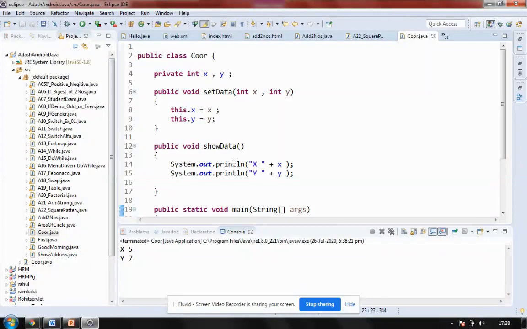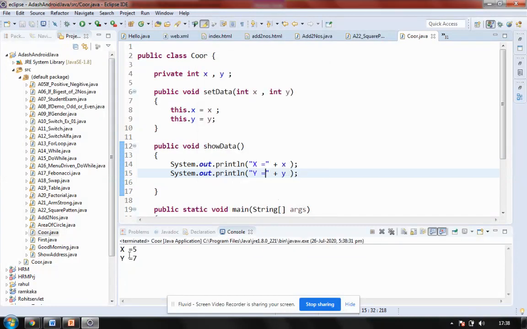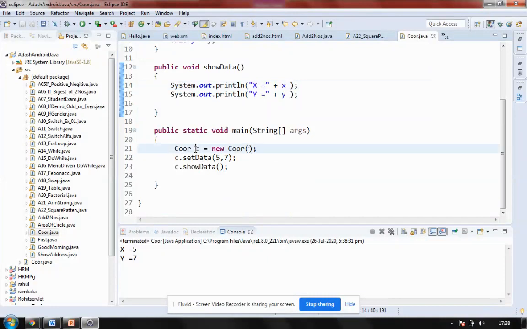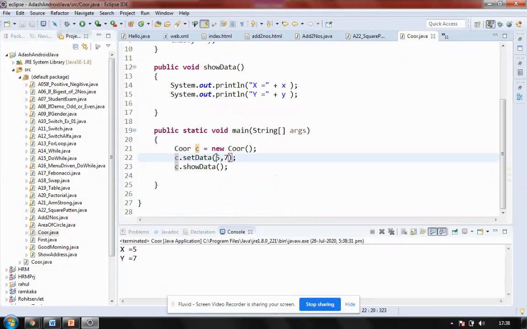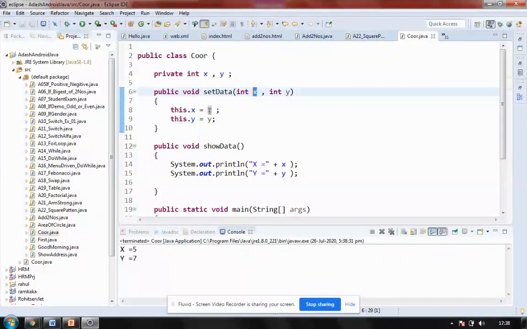So x and y values are being shown, and just for appearance purposes, I'm adding an equal to sign and running it again. So it is showing x and y value. What happens? My object is created. I'm having memory for c. In this c, I'll be holding values of my x and y. When I pass 5 and 7, these are stored with the help of this function. From here it stores here, then it assigns to this. Again from here it stores 7 here, gets it here, assigns to this internal variable.